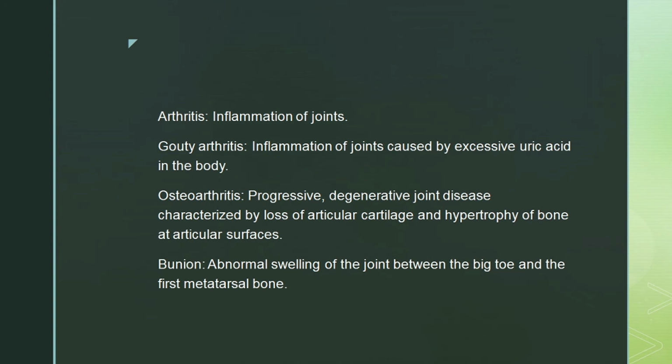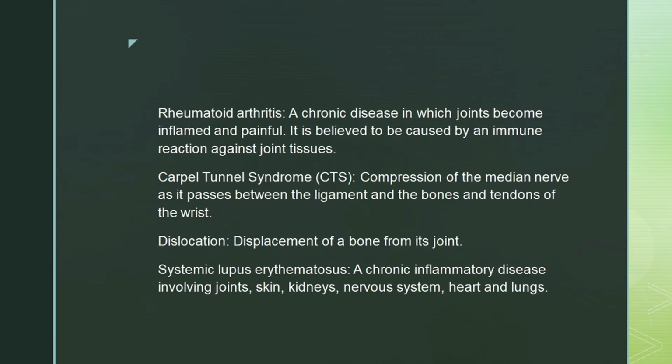Arthritis, inflammation of joints. Gouty arthritis, inflammation of joints caused by excessive uric acid in the body. Osteoarthritis, progressive degenerative joint disease characterized by loss of articular cartilage and hypertrophy of bone at articular surfaces. Bunion, abnormal swelling of the joint between the big toe and the first metatarsal bone.